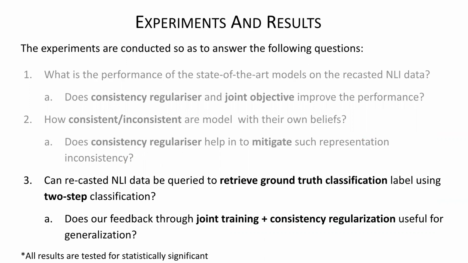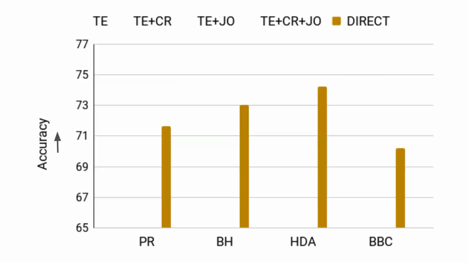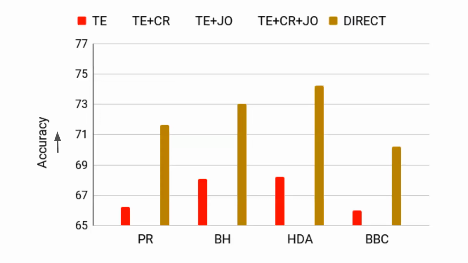We also see that we got this textual entailment, which is good when we do joint training and consistency regularization, but does it actually help in getting the original label? Can we use the prediction probability of textual entailment to get original labels? So we do this joint two-step classification, and we also check whether the consistency and the two-step really help in generalization and doing better. Direct classification is not bad. We got good results, but it may be learning spurious patterns, as I told you before.